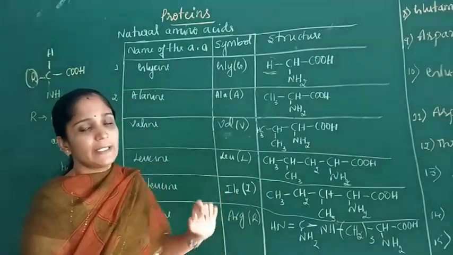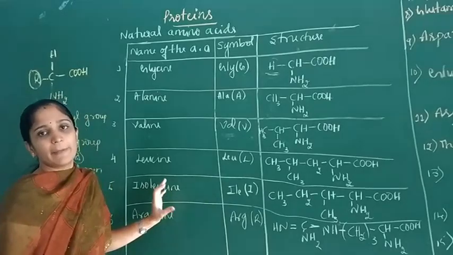These are some important structures of naturally occurring alpha amino acids.